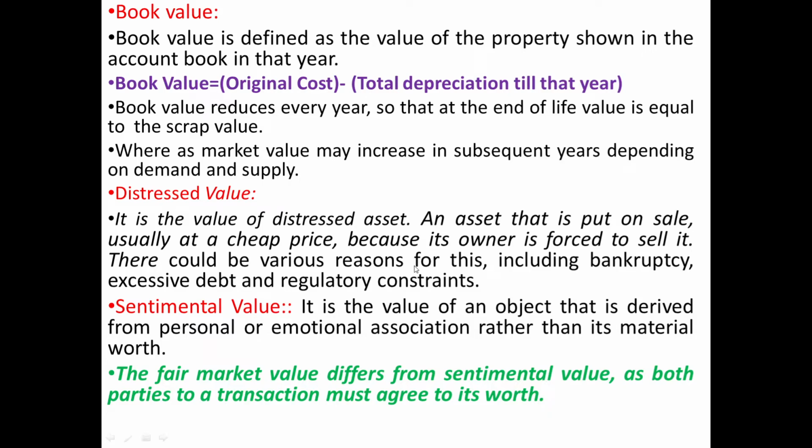There could be various reasons for this, including bankruptcy, excessive debt, regulatory constraints, and other financial problems. So under forceful conditions, he may sell the property at a cheaper price. That will be called the distress value.